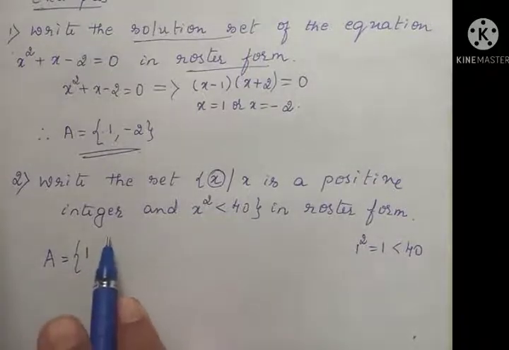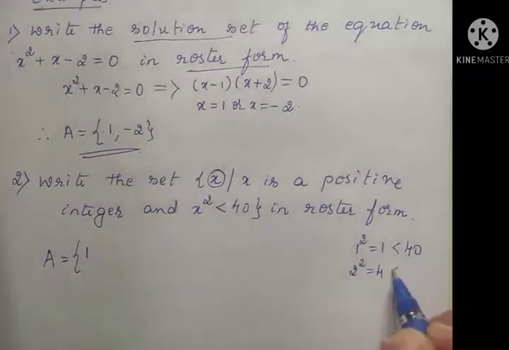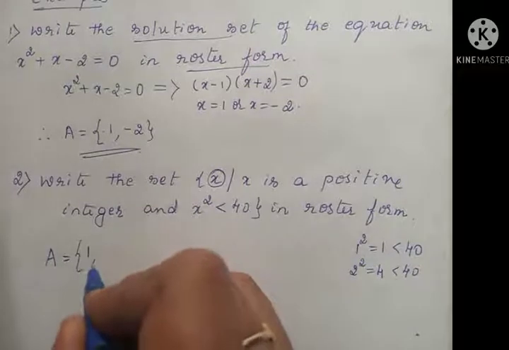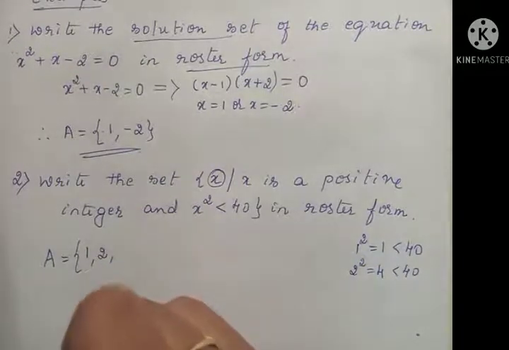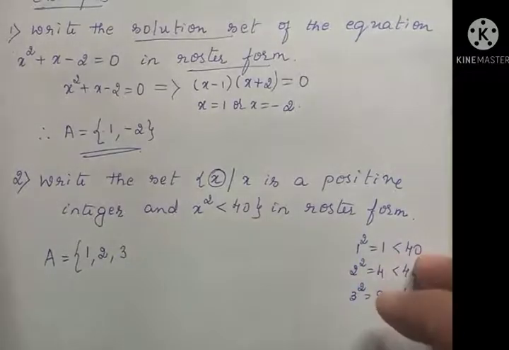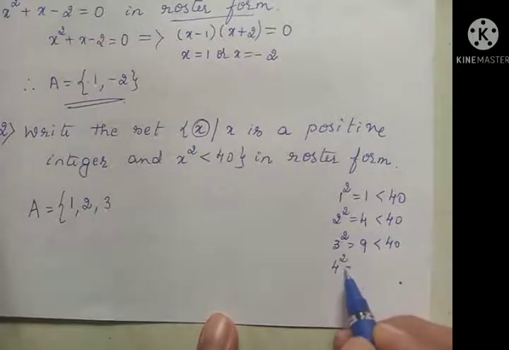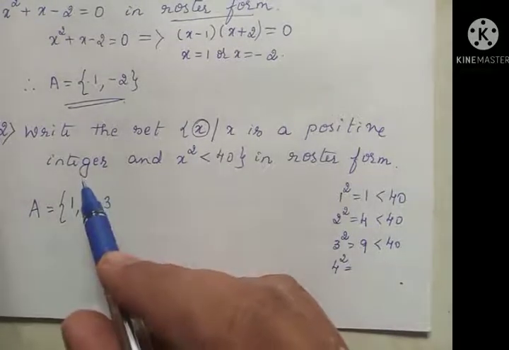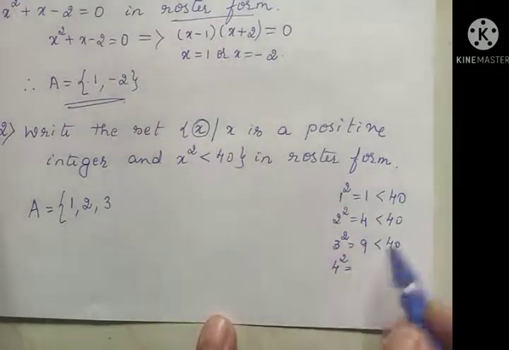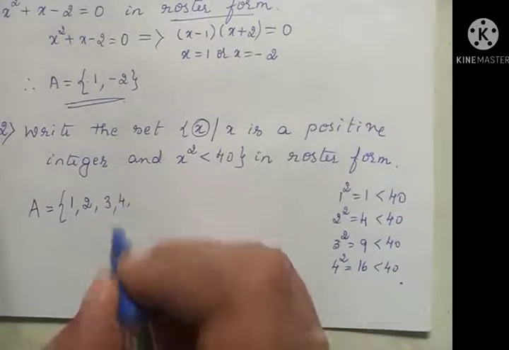Next I'll take 2. 2 is a positive integer. What about 2 square? 2 square is 4, which is also less than 40. So I can write 2. Next, 3 is a positive integer. 3 square is 9, also less than 40. Yes, I can write 3. Next, 4. 4 is a positive integer, so one condition holds good. What about the second one? 4 square is 16, also less than 40. So I can write 4.